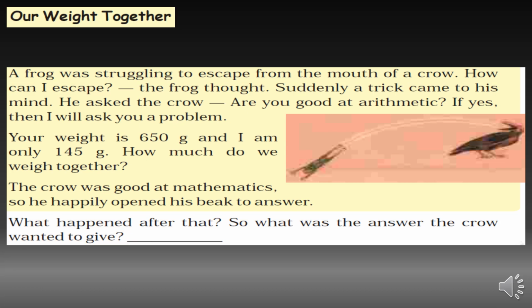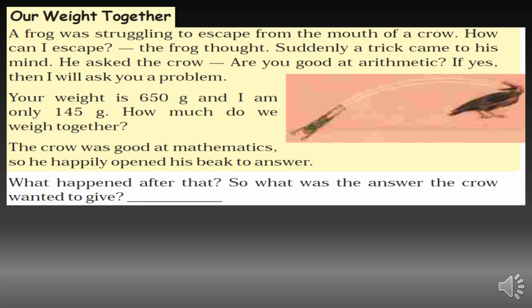Our weight together. A frog was struggling to escape from the mouth of a crow. How can I escape? the frog thought. Suddenly a trick came to his mind. He asked the crow, "Are you good at arithmetic? If yes, then I will ask you a problem. Your weight is 650 gram and I am only 145 gram. How much do we weigh together?" The crow was good at mathematics, so he happily opened his beak to answer.